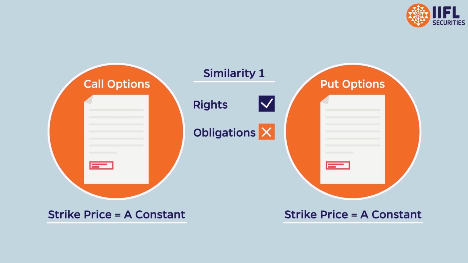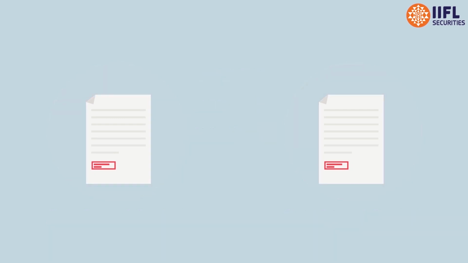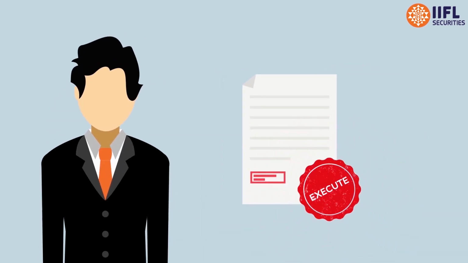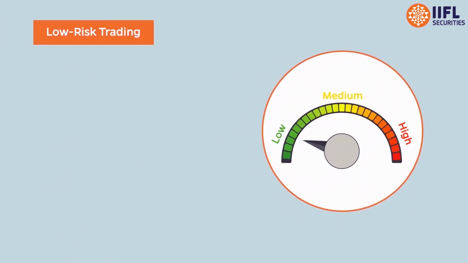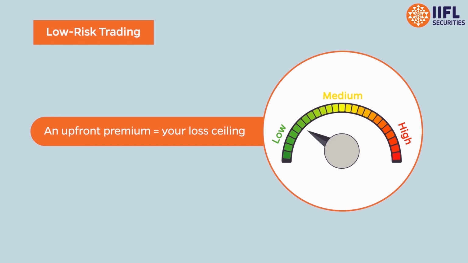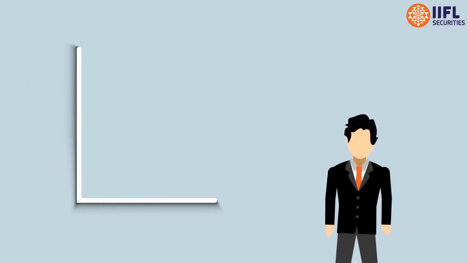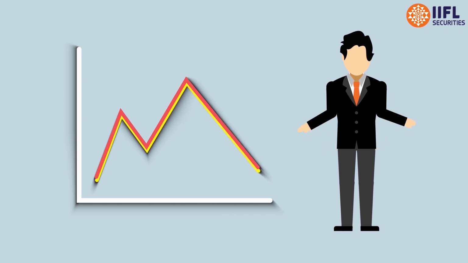Both these contracts also contain a number called the strike price. If the contract holder executes the trade, it will happen at the strike price. Investing in options is relatively safer as your possible loss is a predetermined number, the upfront premium. If the markets do not swing your way, simply exercise your right to not execute the contract.